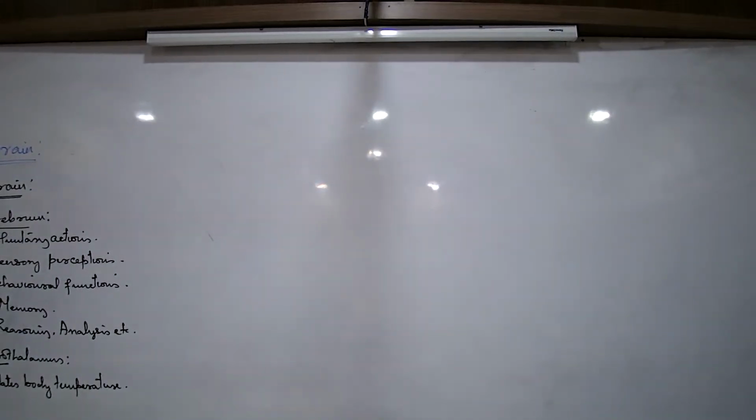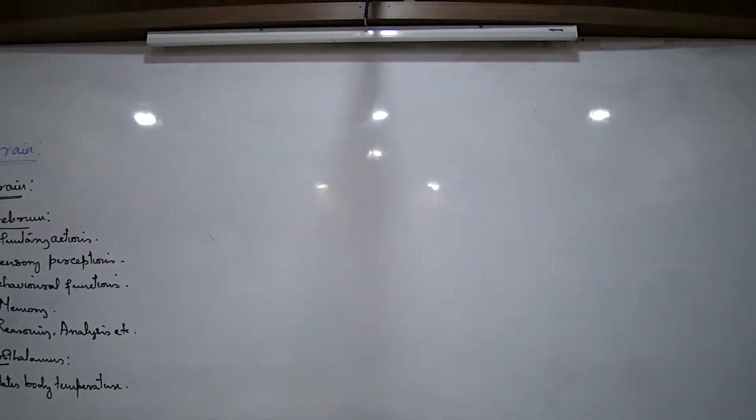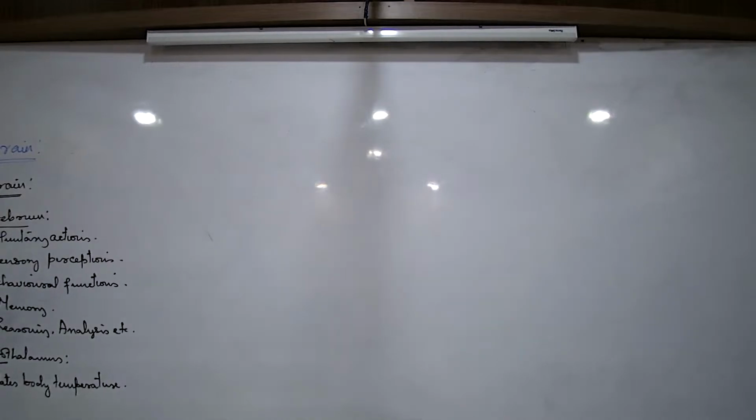Whenever we are talking about the cycle of sleep, whenever we are exhausted, we sleep. And after a particular period of hours, when the body has relaxed and the muscles have gained energy, we wake up. After a particular period of time, we feel hungry, we eat food. When we are eating food, we have a sense of fullness. But again, after 4 or 5 hours, we start feeling hungry. So everything is a cycle. I talk about sleep and wakefulness, I talk about hunger and thirst, all in a cycle. So this is what is known as biological rhythm.